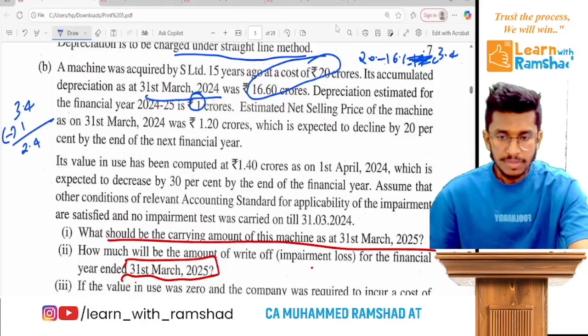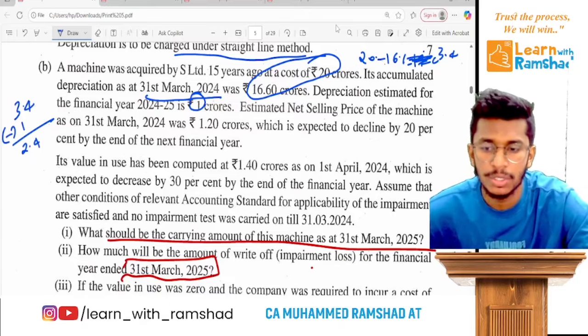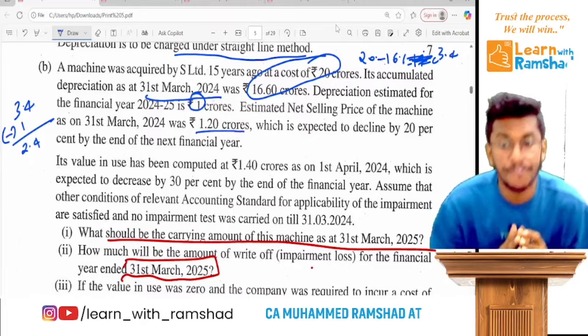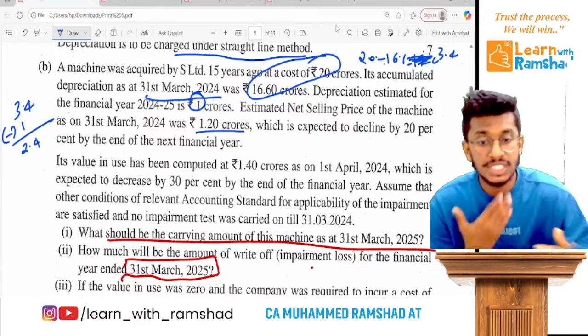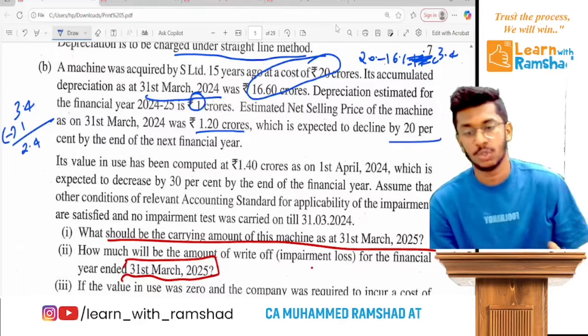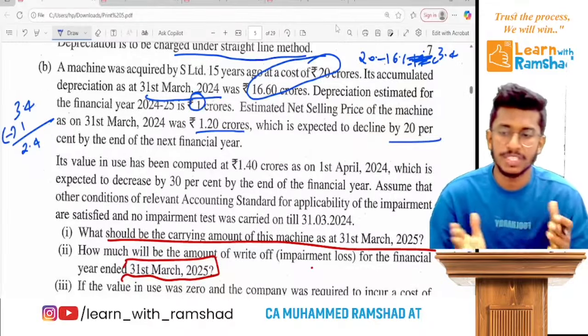Ready? Now, estimated net selling price on 31st March 24 is 1.2 crore, which is expected to decline by 20% by the next year. So within 1 year, there will be a reduction of 20% from this 1.2.